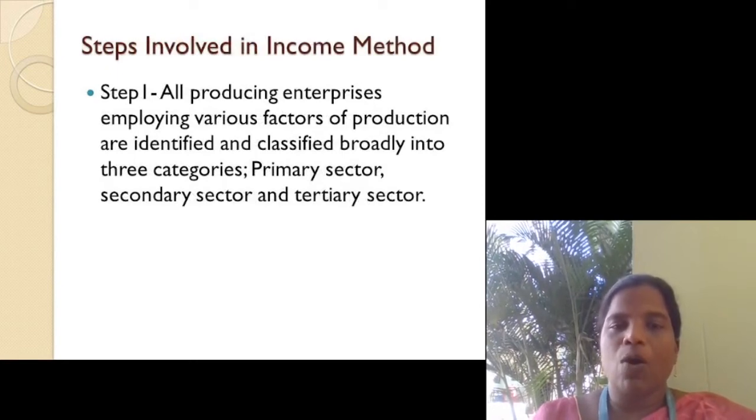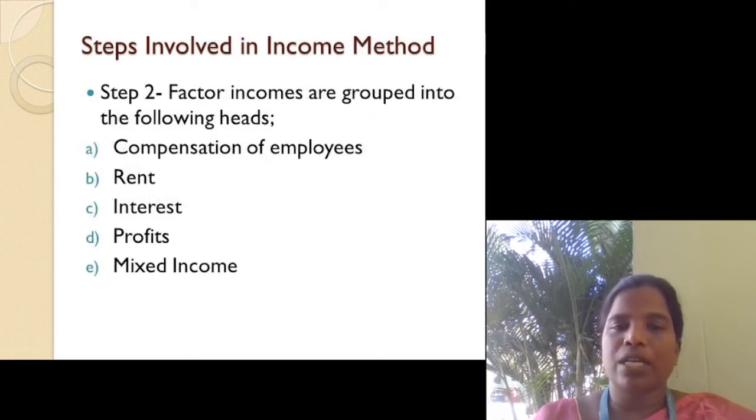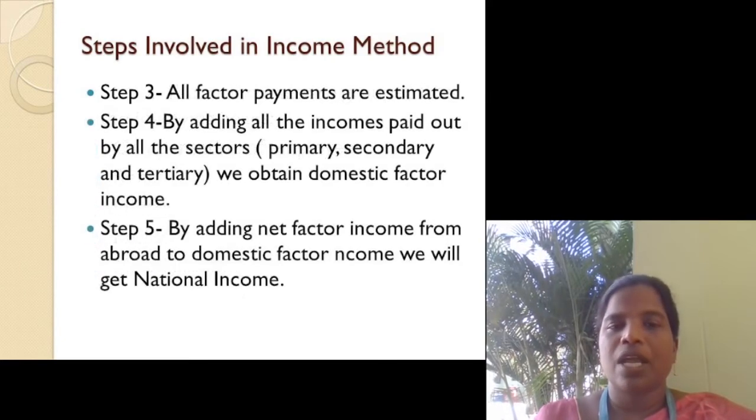In step 1, all producing enterprises employing various factors of production are identified and classified broadly into 3 categories: primary sector, secondary sector and tertiary sector. So first we are identifying the 3 sectors, and then we will identify what are all the factors of production involved in each. In step 2, factor incomes are grouped into the following heads: compensation of employees, rent, interest, profit, mixed income. In step 3, all these factor payments are estimated.